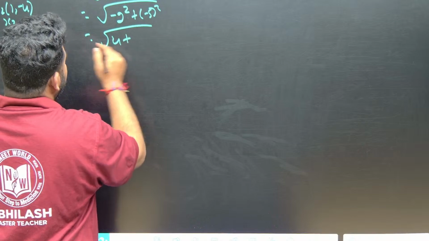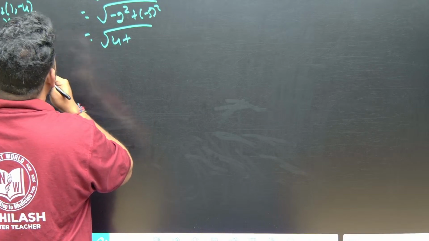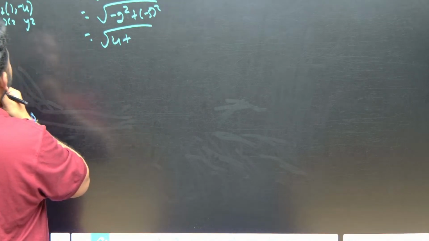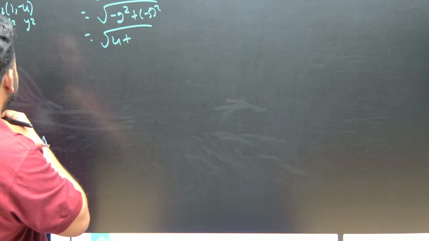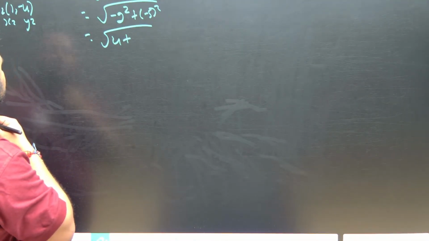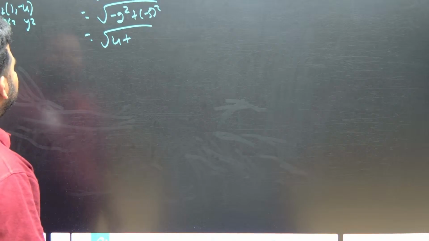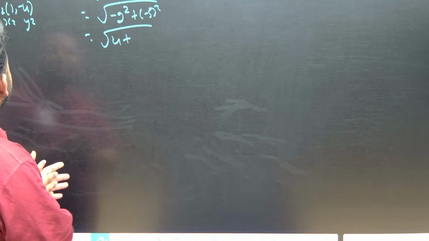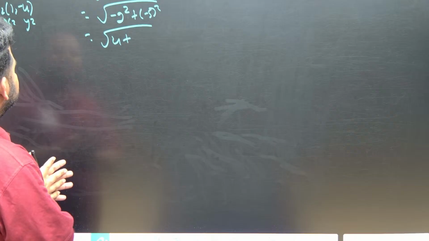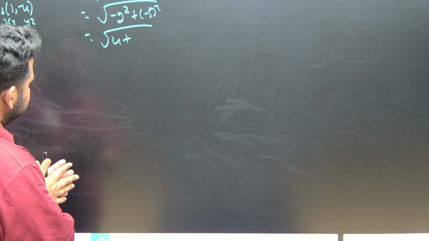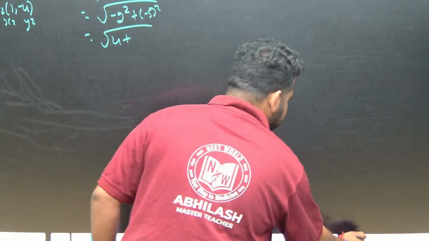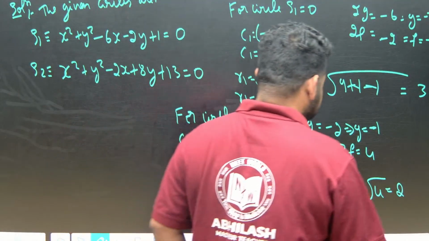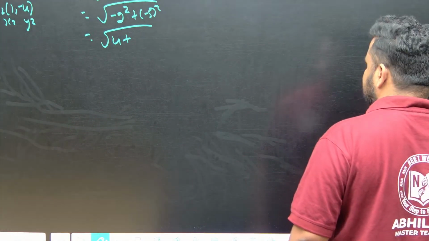Let me check once again. 1 minus 3 is minus 2, whole square is 4. Minus 4 minus 1 is minus 5, let me check once again.